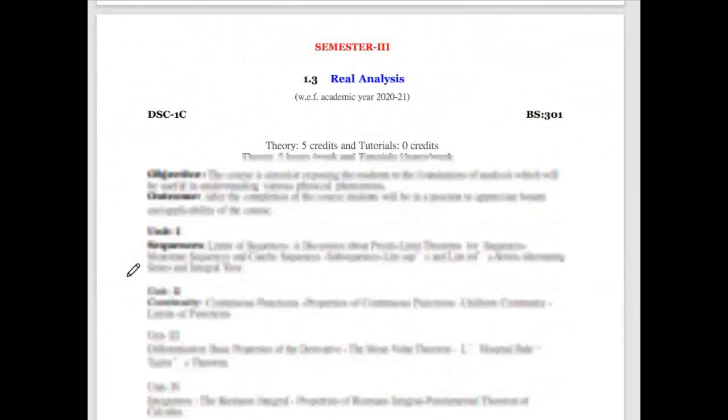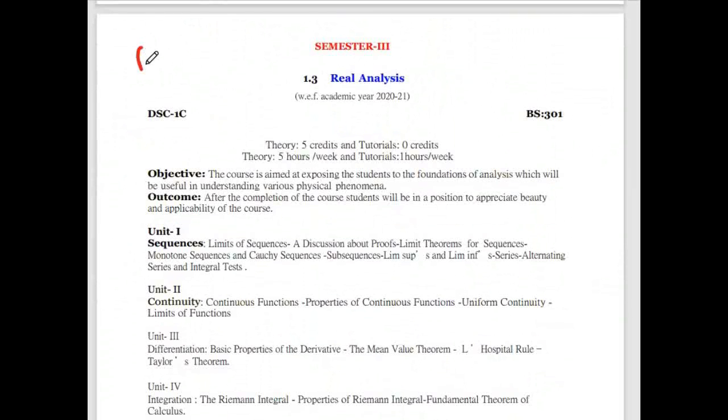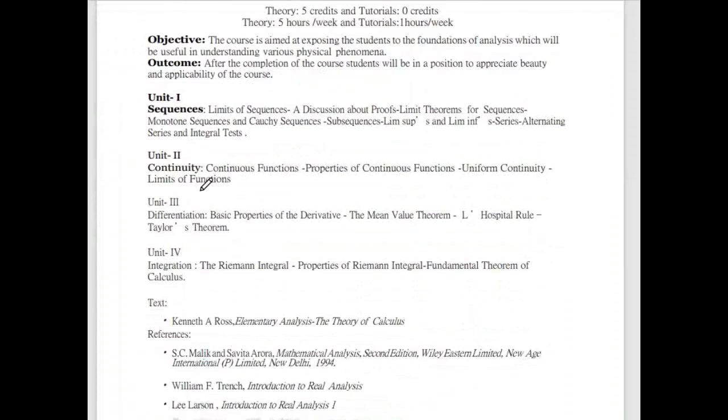Now coming to the second year syllabus. So from first, in 1.3, that means third semester syllabus, that is real analysis. Here also we have 4 units: unit 1, unit 2, unit 3, and unit 4. First one is sequences.